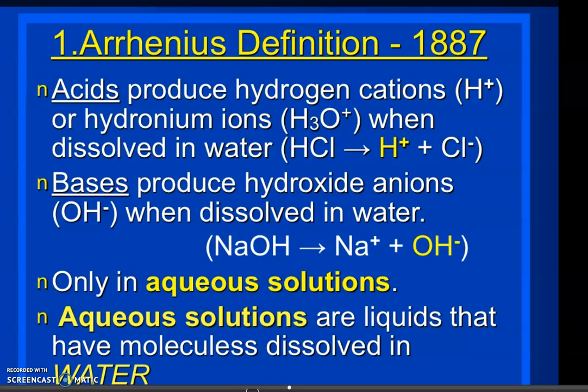According to him, bases are substances which produce hydroxide anions when dissolved in water. For example, if you take sodium hydroxide and dissolve it in water, it will give Na plus and OH minus. So it has the ability to donate OH minus, so it is known as a base. This is the Arrhenius definition, and it is only possible in aqueous solution. That was his major drawback.